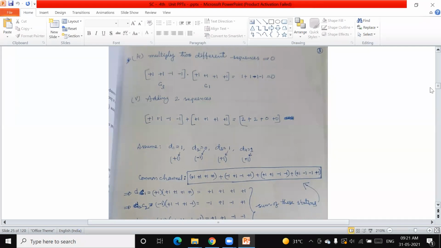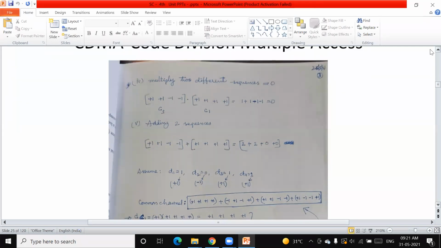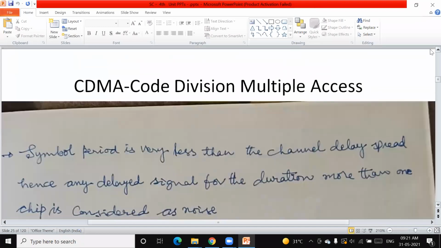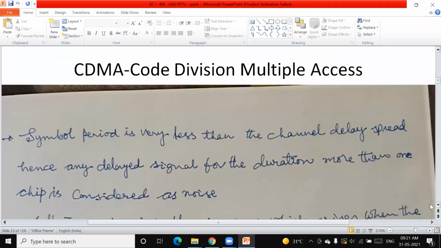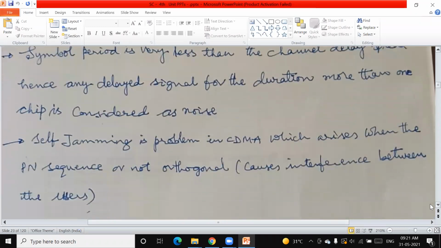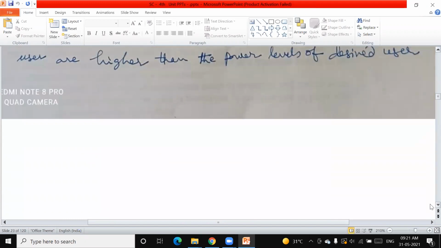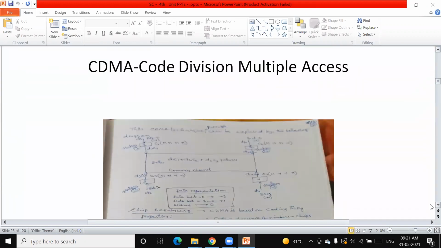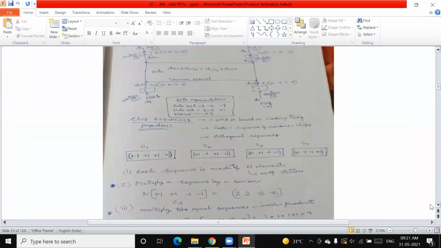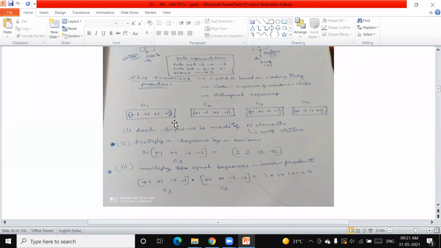And then you can add other properties. Now in this case there are other properties. What are those two other properties? Each sequence is made up of n elements, where N indicates the number of stations. Number two is multiplying a sequence by a number.